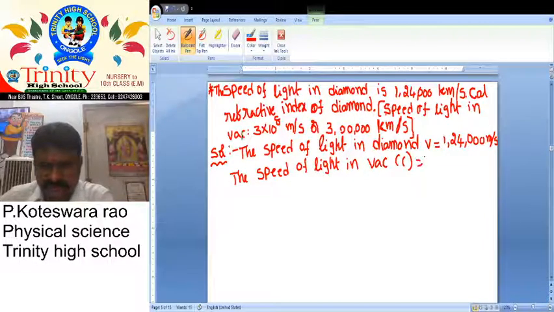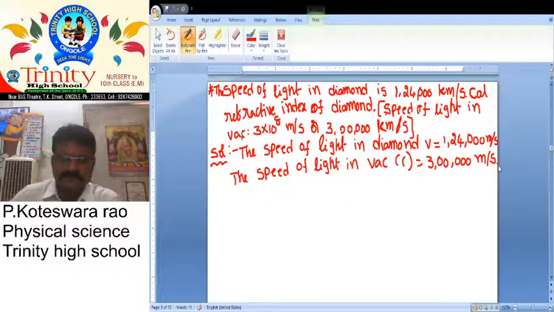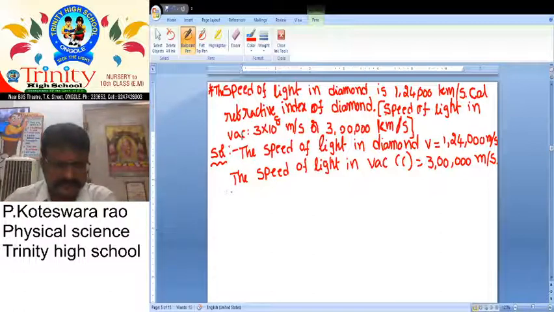What about the C value? 3 lakh kilometer by second. Next, what we have to find? Refractive index of diamond.